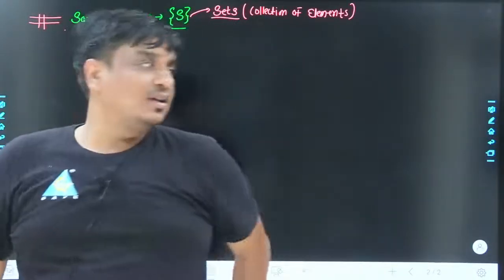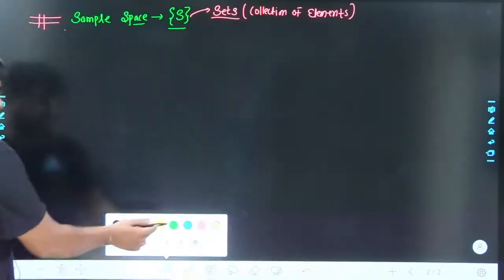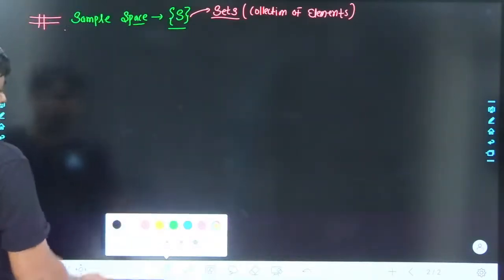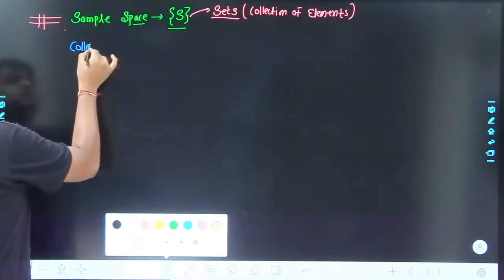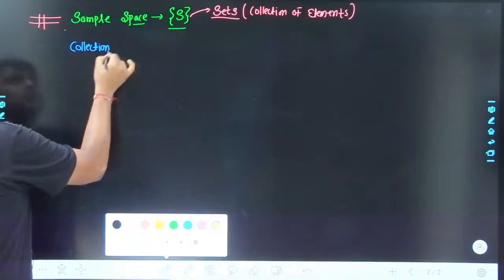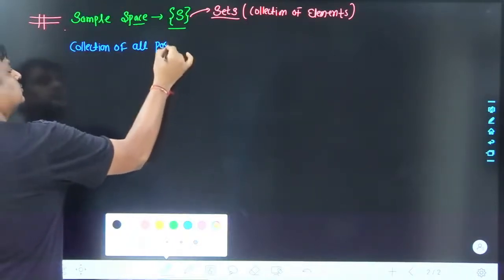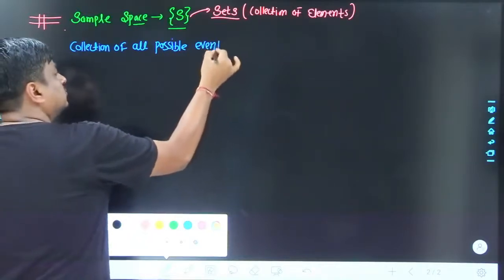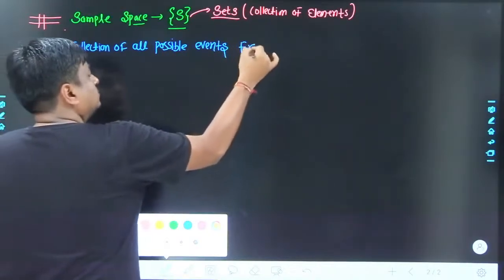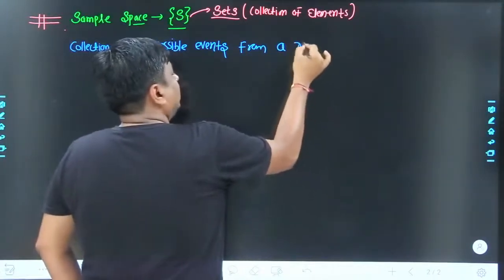If you want, you can write: sample space is defined as the collection of all possible events from a random experiment.